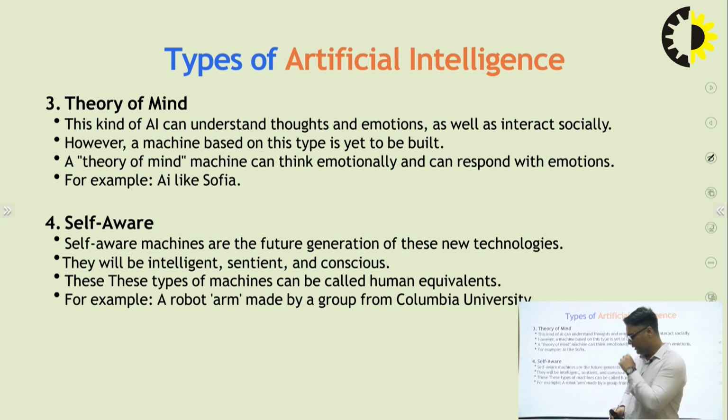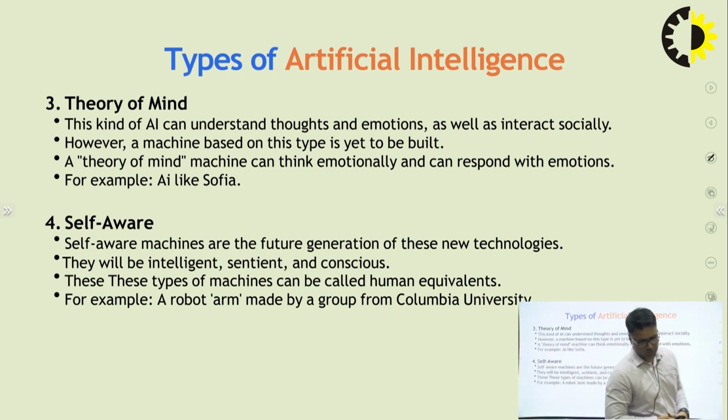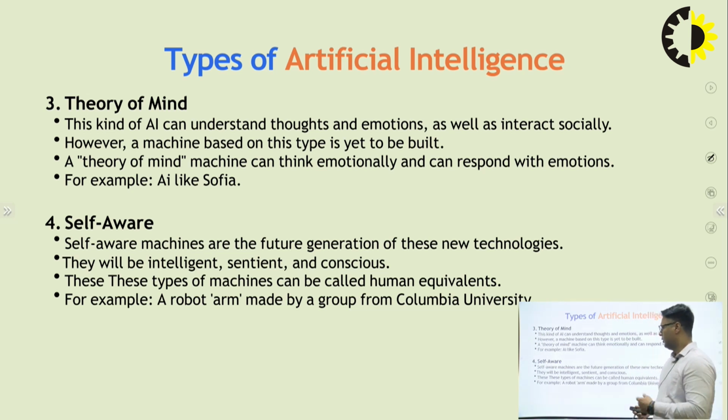In this type of machine, the machine works on emotions. That means if I speak happily, the machine also responds in a happy way. So it works on emotion. This type of machine is not built at this time. A theory of mind machine can think emotionally and respond emotionally. If I work in a happy way, the machine also behaves happily. For example, Sophia, you already saw her in the previous slide pictures. Sophia behaves like a human.